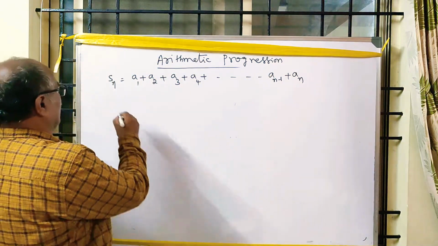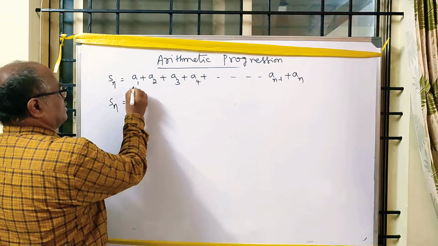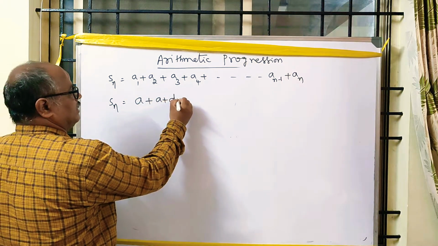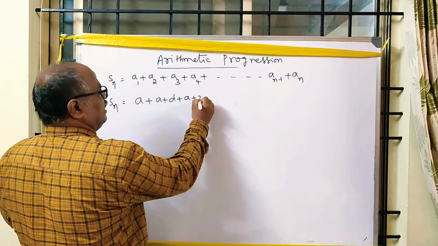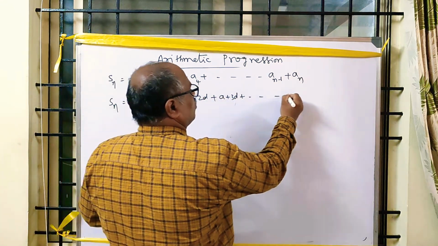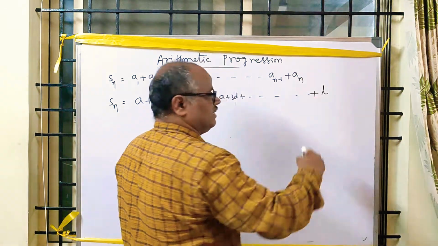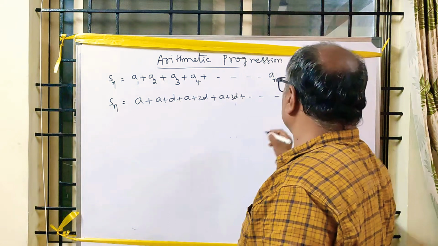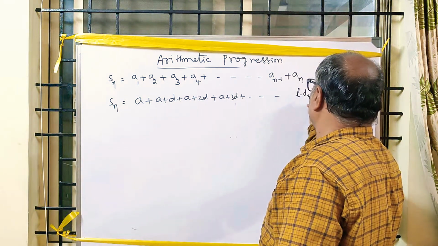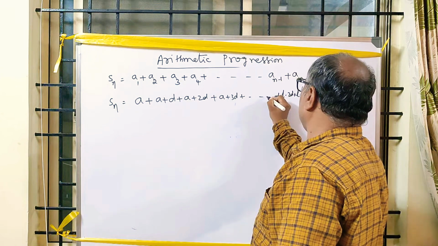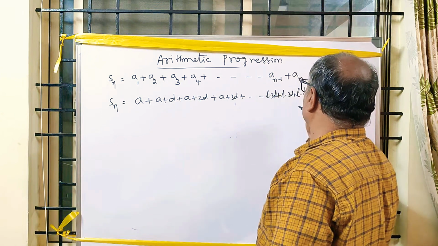Sn is equal to the first term A, second term A plus D, third term A plus 2D, A plus 3D, plus up to the last term L. The nth term is the last term. The last term's previous term is L minus D. Its previous term is L minus 2D. Its previous term is L minus 3D and so on.